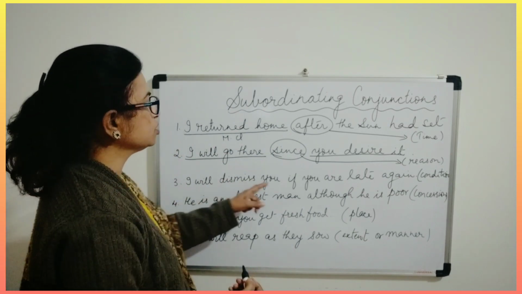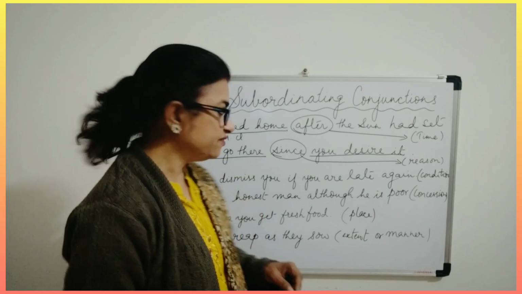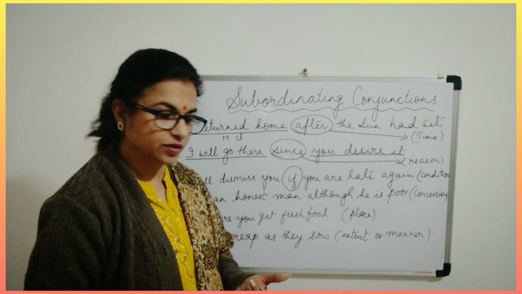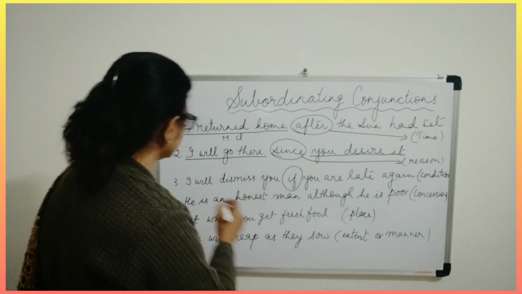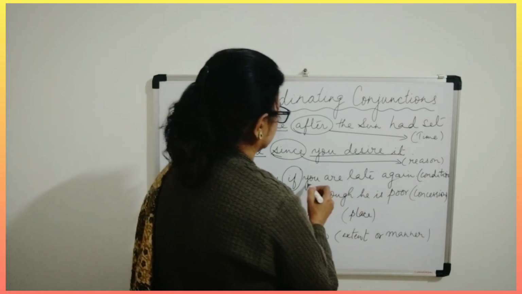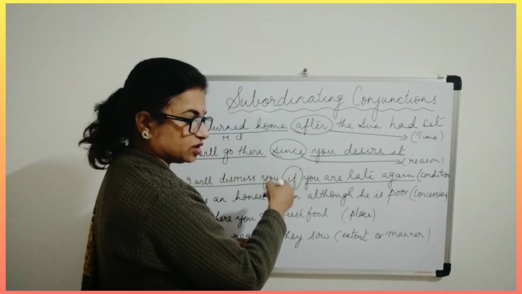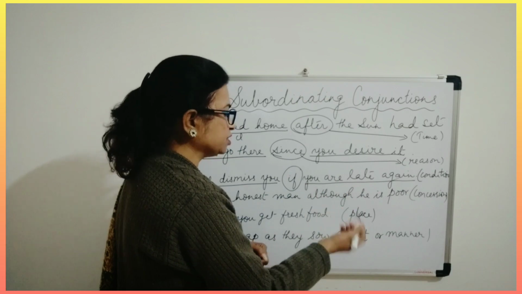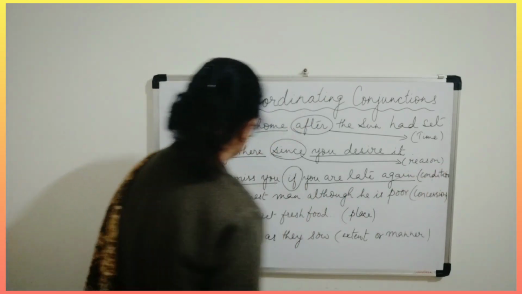I will dismiss you if you are late. So here if is the condition applied. We know the word if we use for conditional sentences, isn't it? So I will dismiss you, this is a complete one. You are late again, so this is dependent on this part of the sentence in order to specify its meaning or the completion of its meaning. So if is the condition.